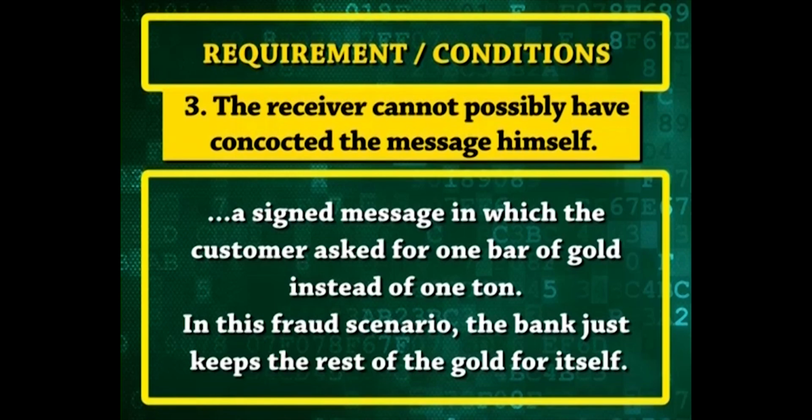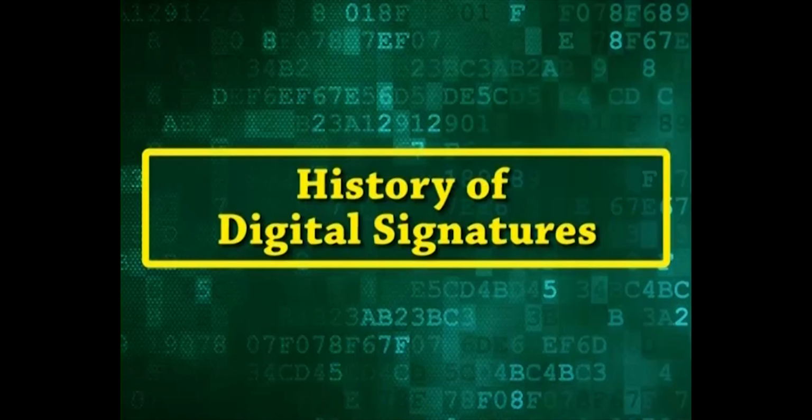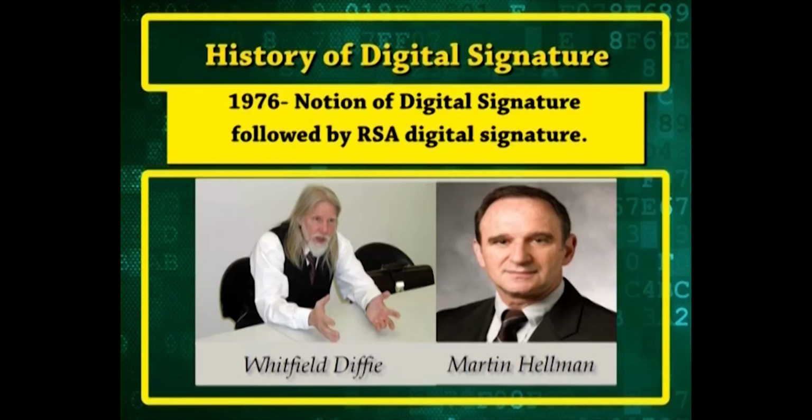Now, before coming to the technical aspects of digital signatures, let us see its history. In 1976, Diffie and Hellman first described the notion of a digital signature scheme, although they only conjectured that such a scheme existed.